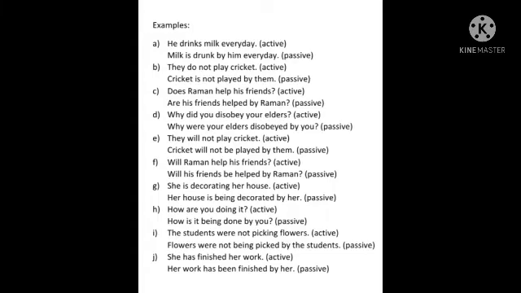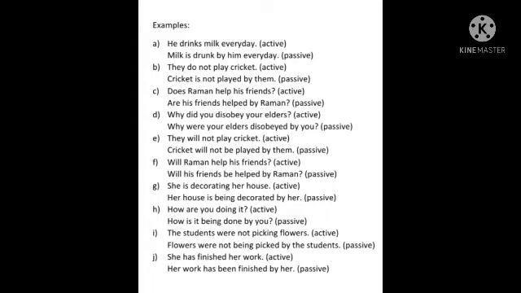It is present continuous tense, and in passive voice we have to use is, am, are plus being plus the third form. Her house is the object: her house is being decorated by her. How are you doing it? Interrogative sentence with a question word. How will not be changed. How is it being done by you?